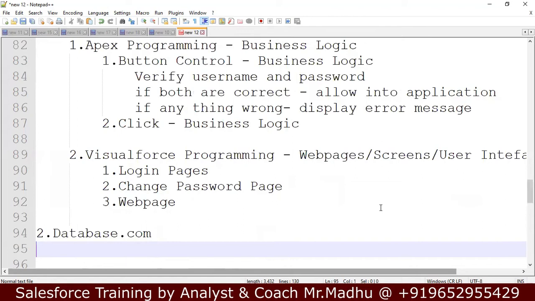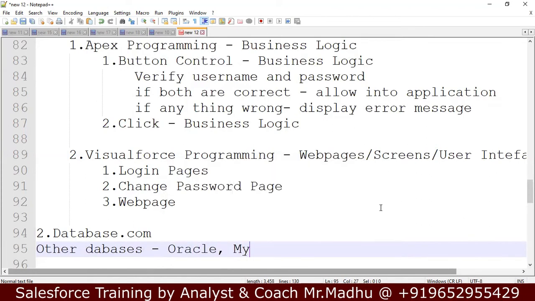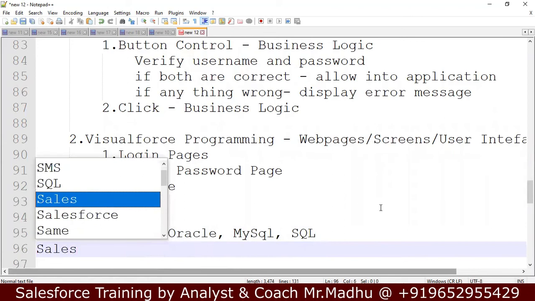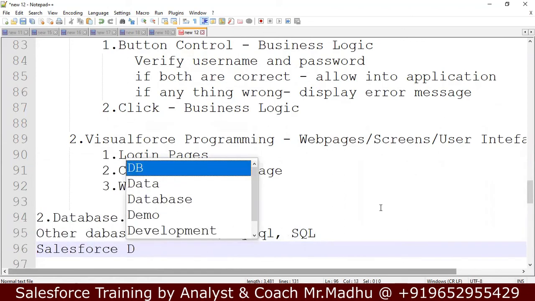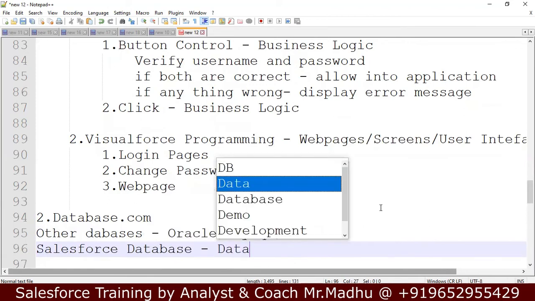Usually there are Oracle, SQL, MySQL, and other databases. Oracle, MySQL, and SQL are the popular databases. The Salesforce database is database.com.